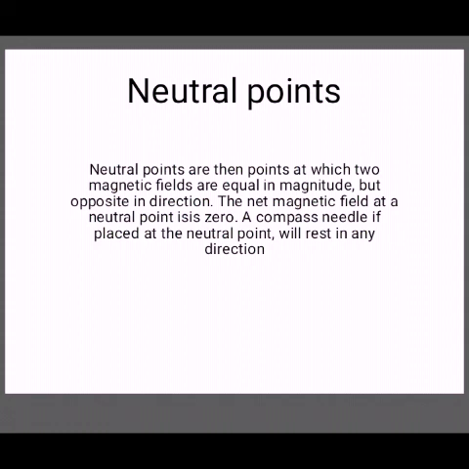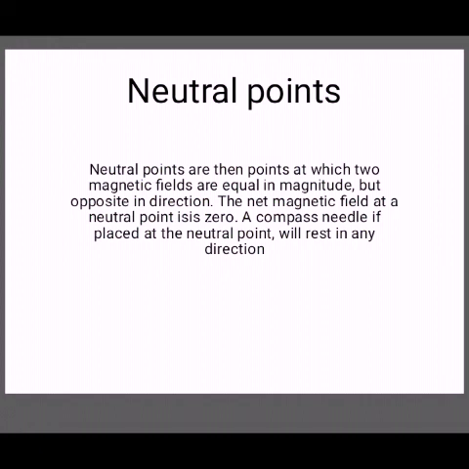Now, what are neutral points? Neutral points are the points at which two magnetic fields are equal in magnitude but opposite in direction. The total or net magnetic field at a neutral point is zero. A compass needle, if placed at a neutral point, will rest in any direction. Therefore, the two magnetic fields can be either due to two separate magnets, or one due to a magnet and the other due to the Earth's magnetic field.